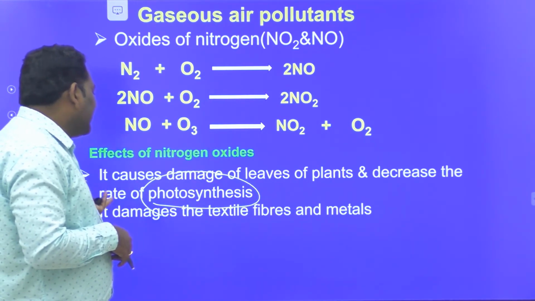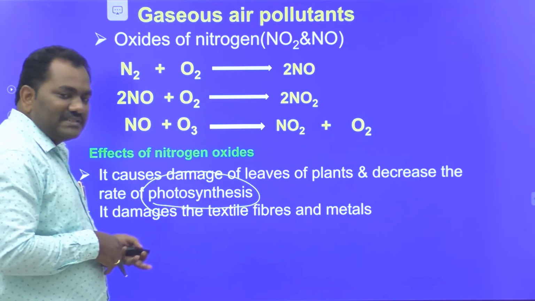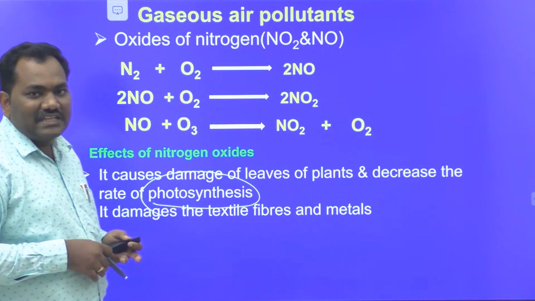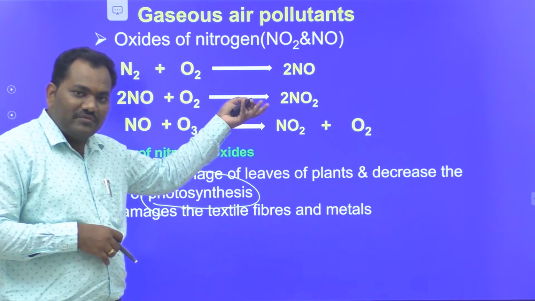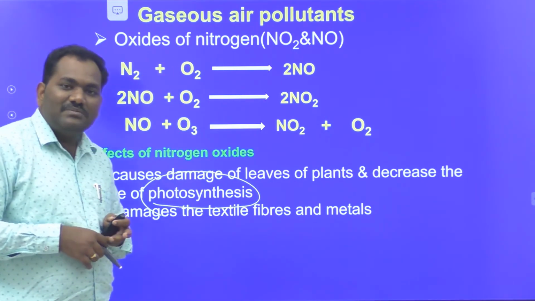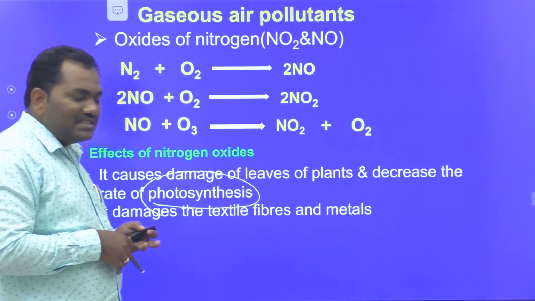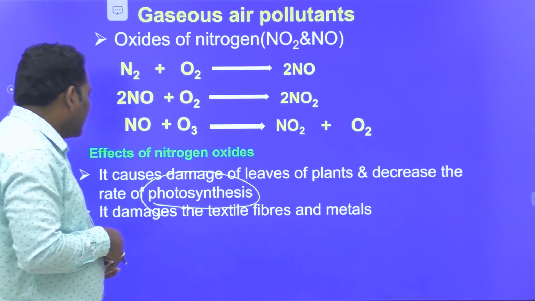And the next thing is it damages textile fibers and metals. Nitrogen monoxide and dioxide damage the textile fibers and metals. Metals may undergo corrosion in the presence of NO2 and NO. Why? Because they are acidic in nature. In the presence of an acidic medium, the rate of corrosion is higher. That's why it damages textile fibers and metals.